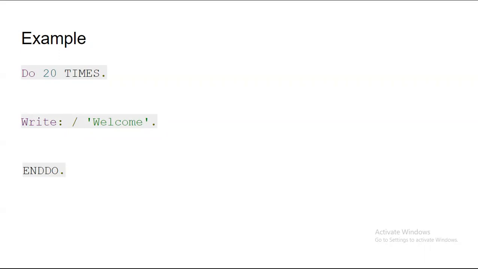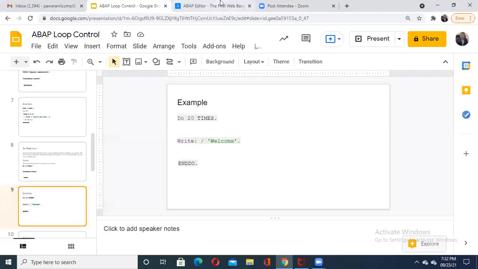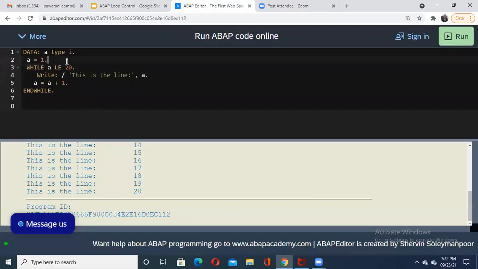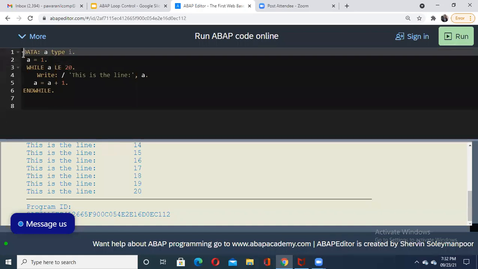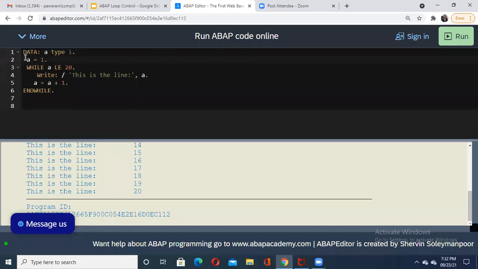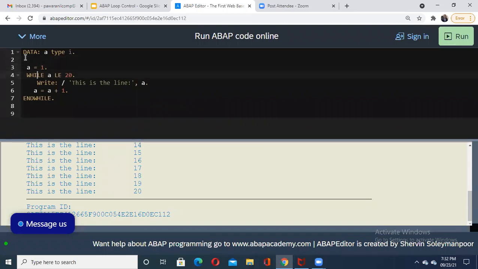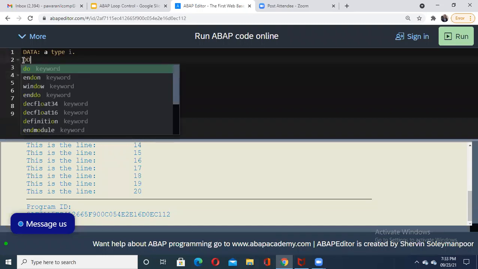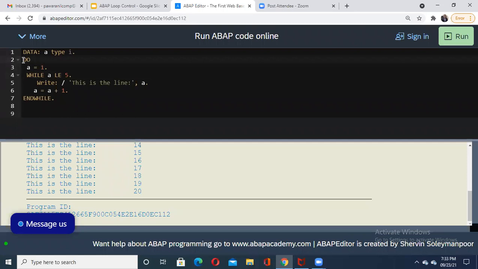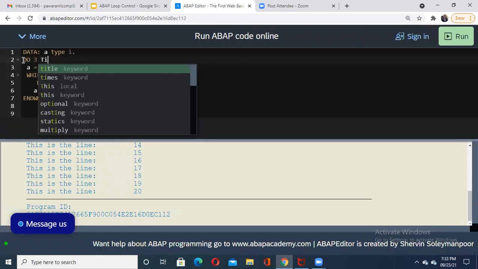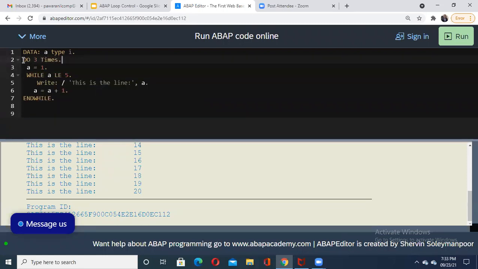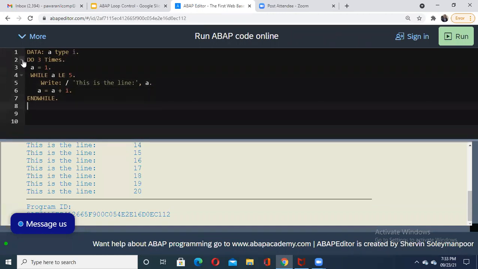Let us make a small change in our program and see the outcome. Here a is equal to 1, and I'll make it 5 times. Before this I'll say do 3 times, then dot, and I have ended the end while. After that end while, I will end my do.